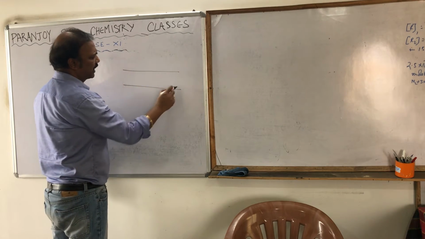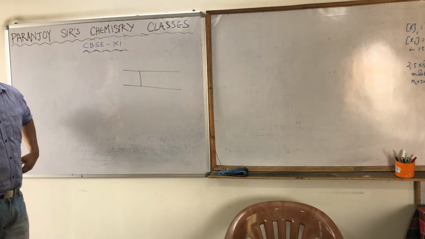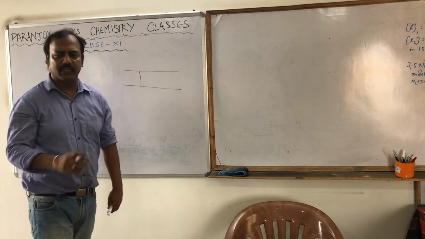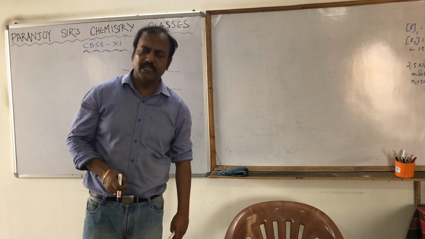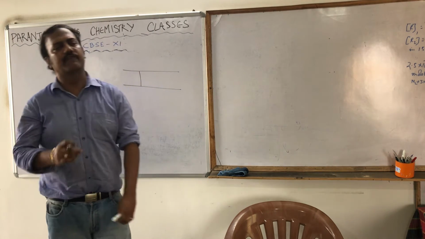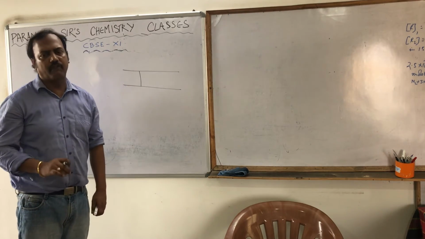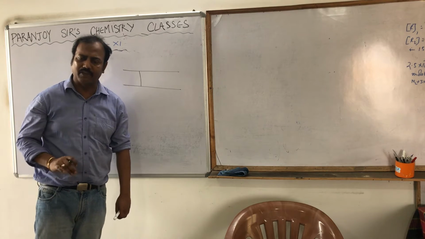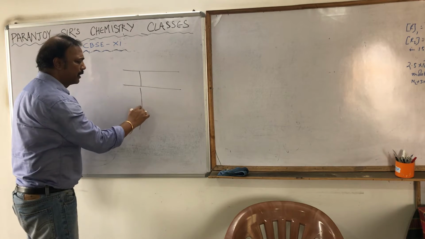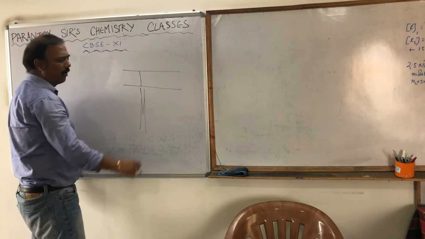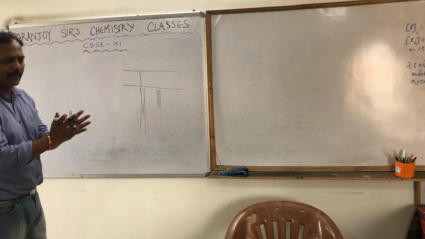If we take it on the photographic plate, we know that there are lines. I'm just considering one line. Now if the same atomic spectra of the hydrogen atom is taken under the influence of an electric field or magnetic field, what happens? This spectral line is split up into two parts, or it is split up into three parts.